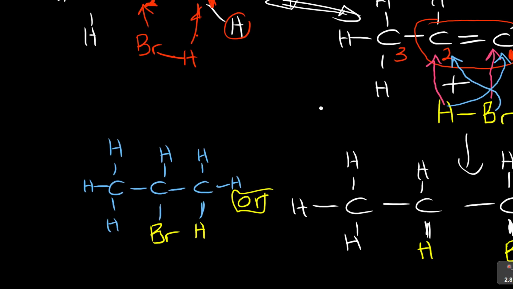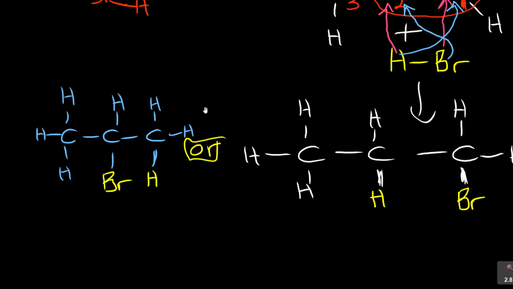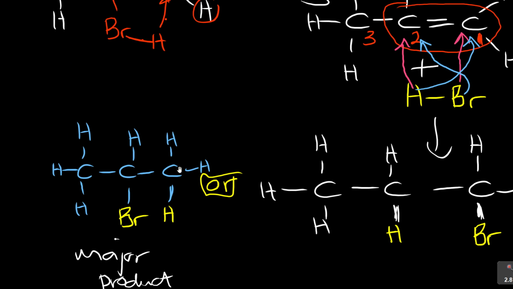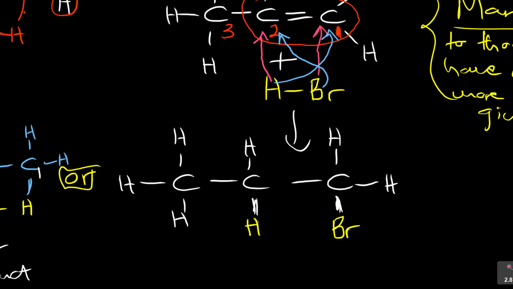So from here, we can now come with the major and minor. This then becomes the major product. See that? Why? It took this concept. The hydrogen went to where there are more hydrogens. So this carbon 1 had already 2 hydrogens and the third hydrogen went to it. So there are how many now? 1, 2, 3. But now the minor product is this one, whereby the hydrogen went to the carbon with 1 hydrogen. So there are 2. So this becomes the minor product. And it follows what? Markovnikov's rule.